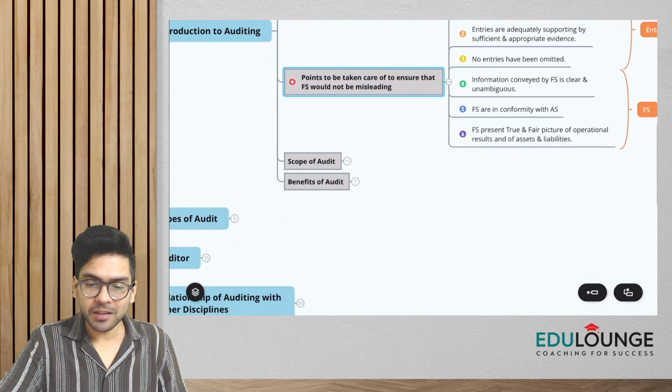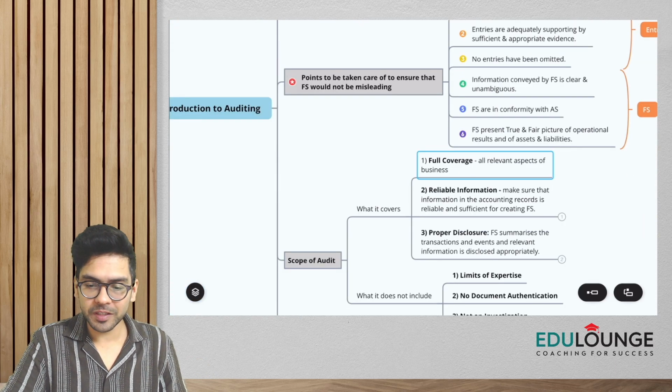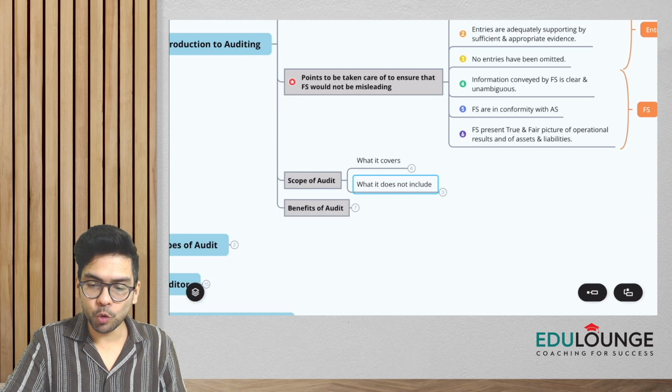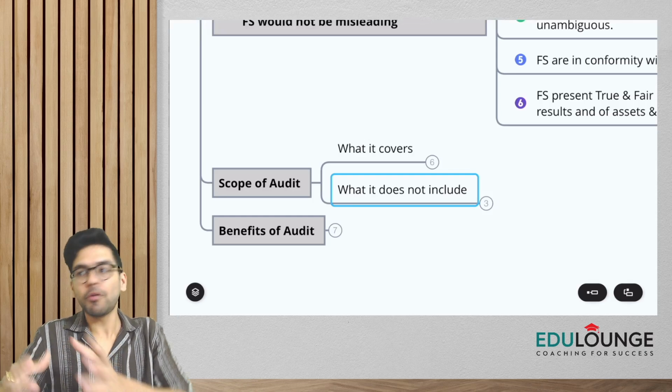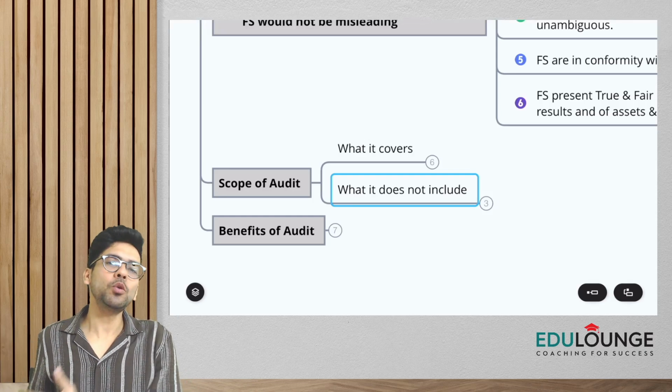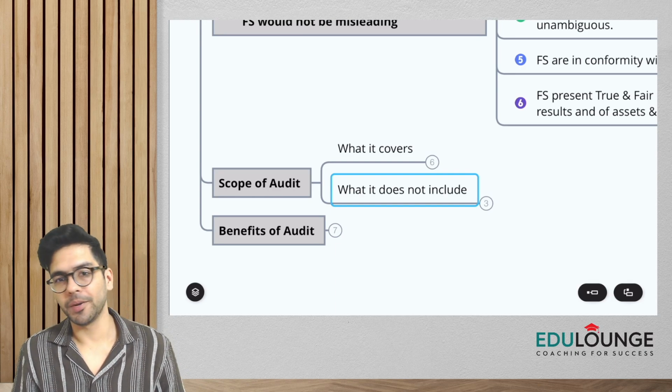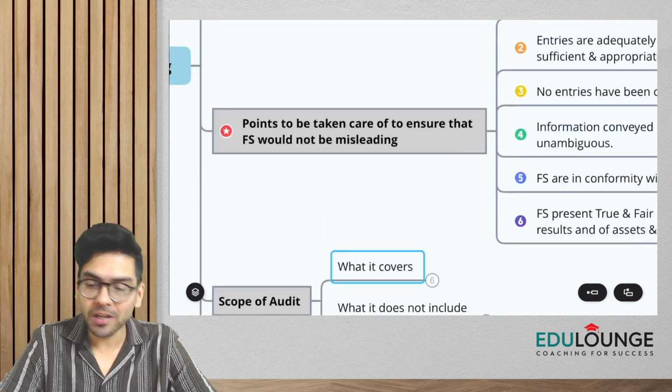So now under the new syllabus, the scope of audit is basically divided into two parts. If you can see, we are going to learn what the scope of audit covers and what is not included in the scope of audit. Okay, so let's understand, guys, what it covers.